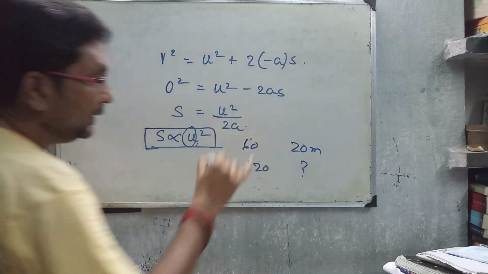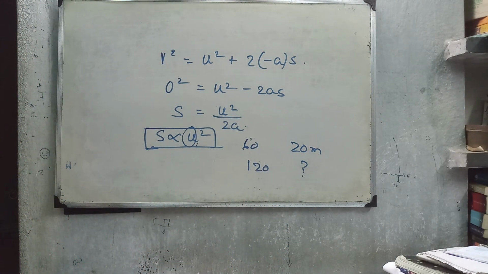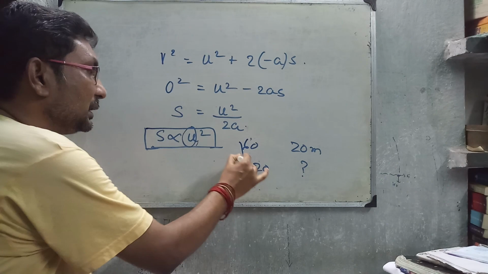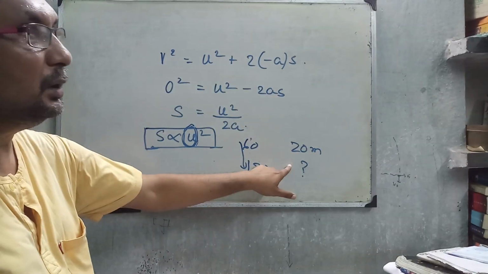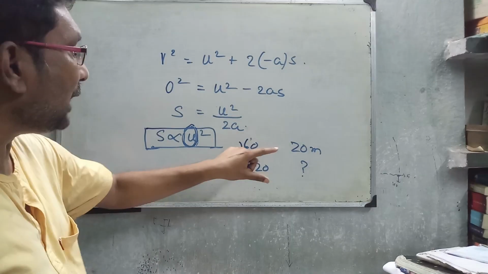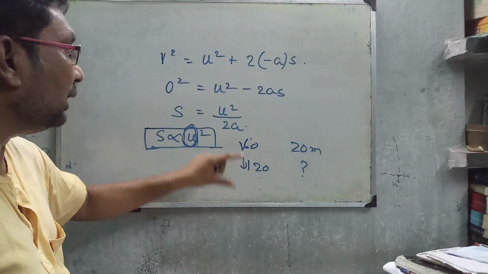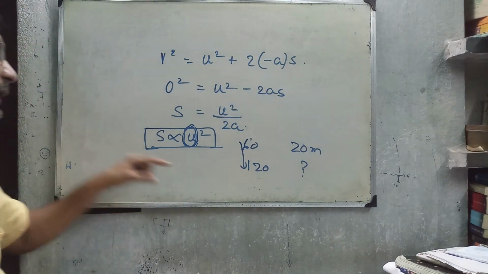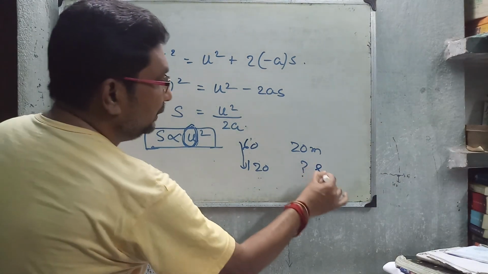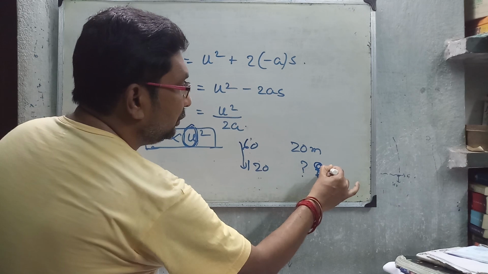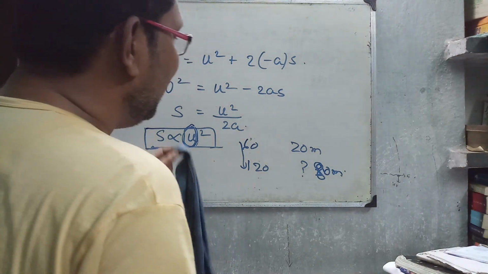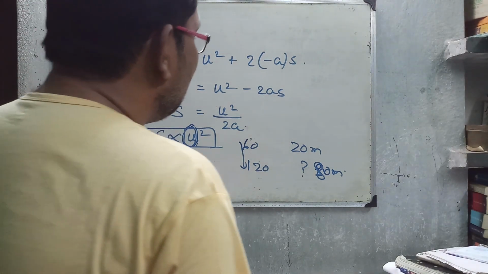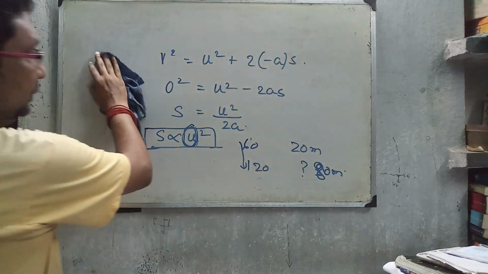In case of 120 km, as the initial speed gets doubled, the minimum distance will be proportional to the square of 2, that is it will be 4 times, that is 80 meters. You can solve it if you know the trick. You can solve the problem in just 2 seconds. No calculation needed, just mental calculation, and you can solve the problem.